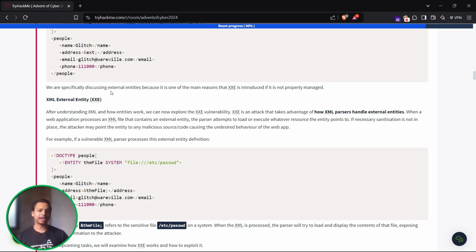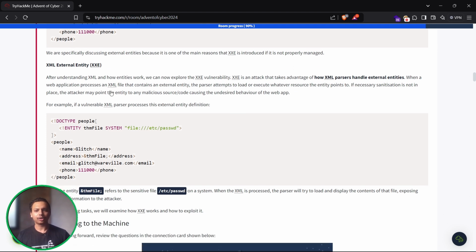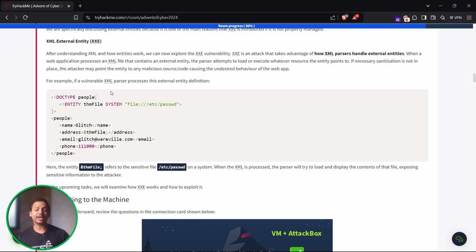We are specifically discussing external entities because they are one of the main reasons that XXE is introduced if not properly managed. So what is XXE? XML External Entity. After understanding XML and how entities work, we can now explore the XXE vulnerability. XXE is an attack that takes advantage of how an XML parser handles external entities. When a web application processes an XML file that contains an external entity, the parser attempts to load or execute whatever resource it points to.